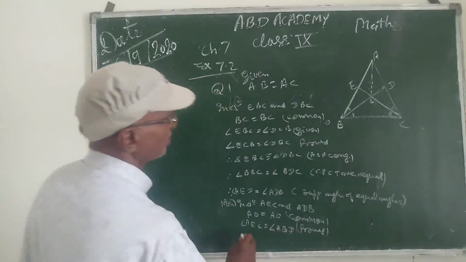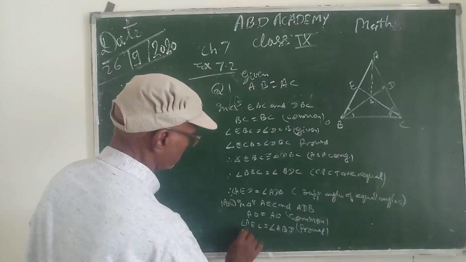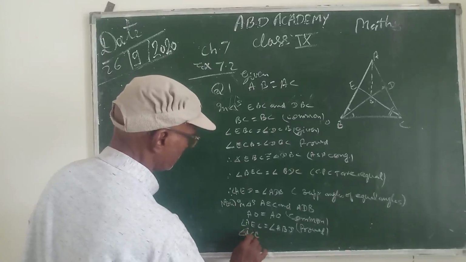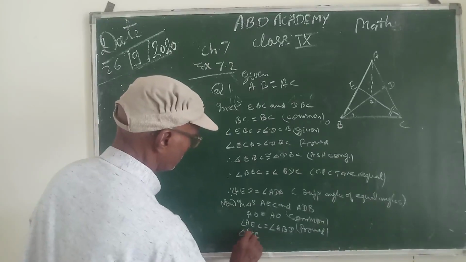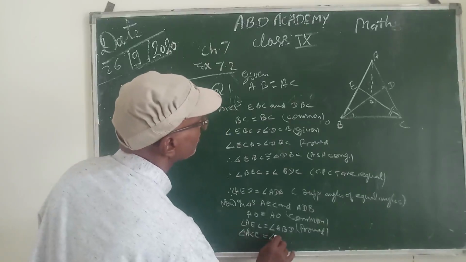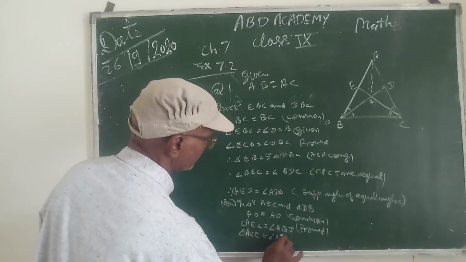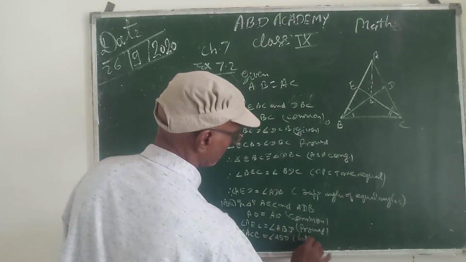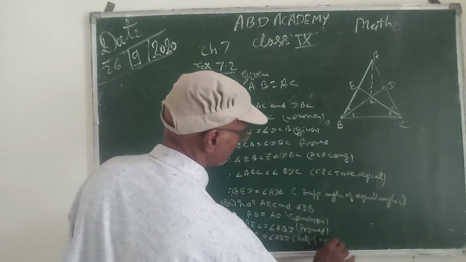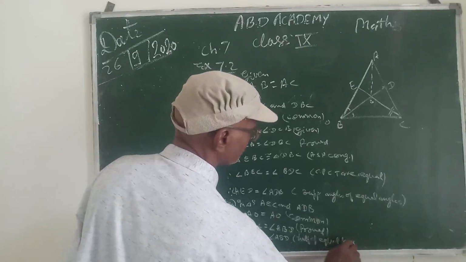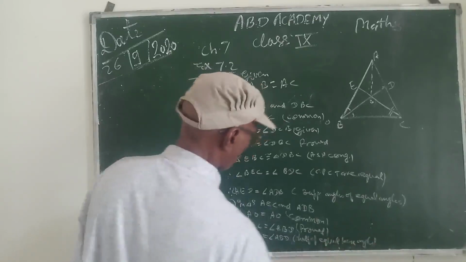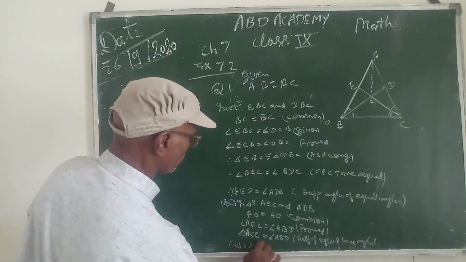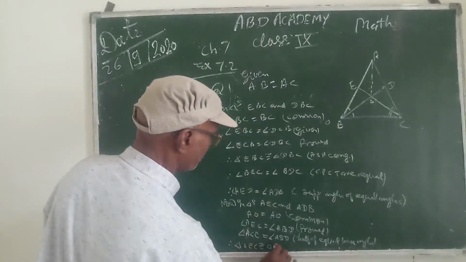And angle ACE is equal to angle ABD, half of equal angles, equal base angles. Therefore, triangle AEC is congruent to triangle ADB.